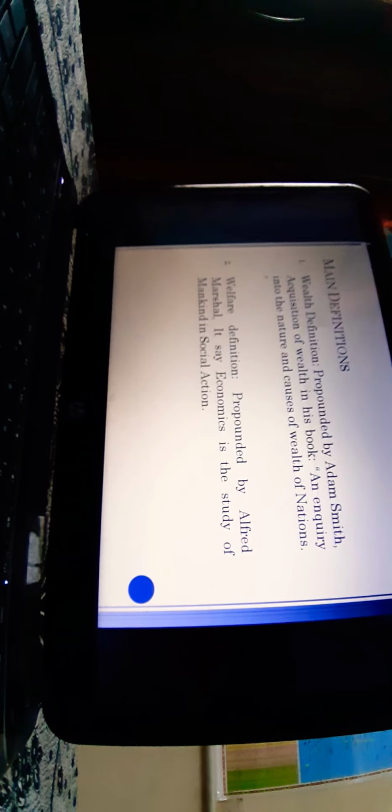So the wealth definition is all about acquiring wealth. It does not tell you how, it only tells you to acquire the wealth. The people followed this definition, and for the sake of acquisition of wealth, they moved to different countries, and the countries were also invaded.